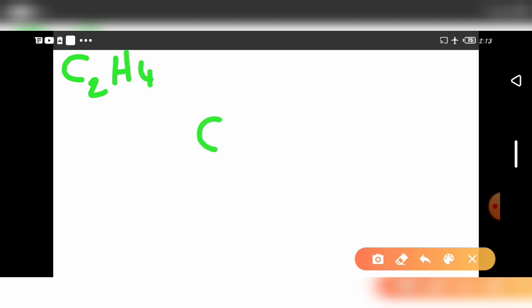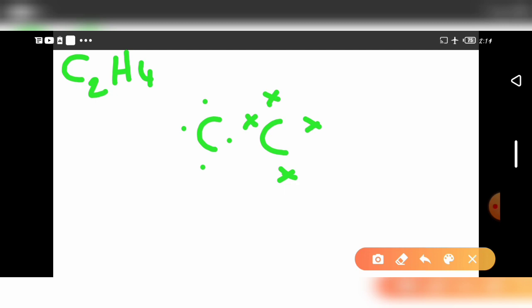I explain here. See here, 2 carbon atoms. How will it be presented? How many valence electrons are there? 4 valence electrons are there in each carbon atom. See here, the second carbon I put with a cross mark to differentiate between them.